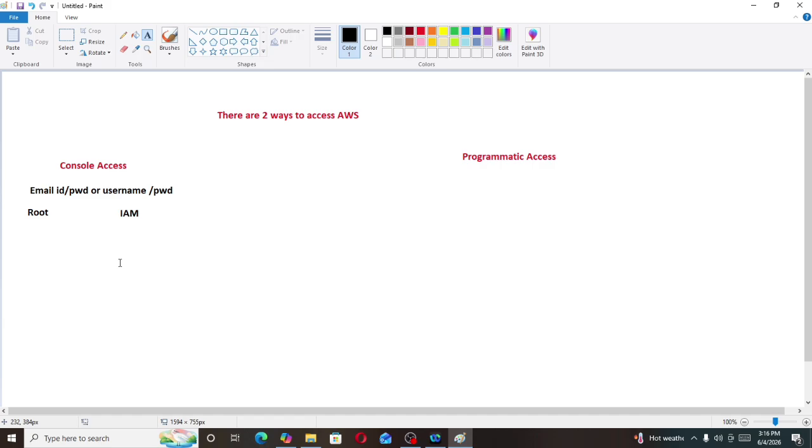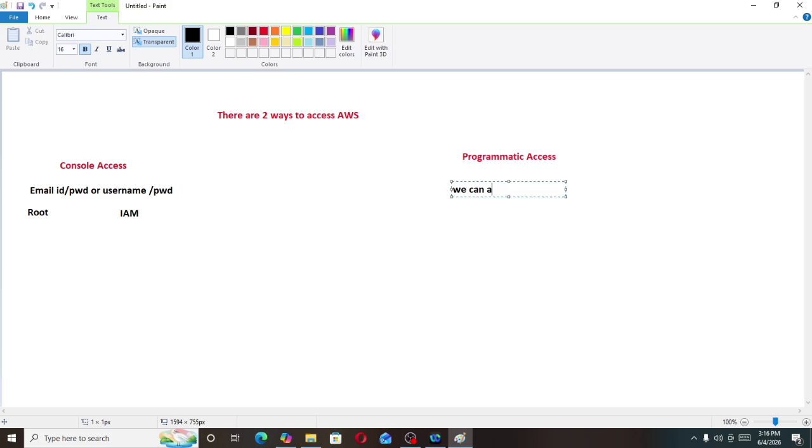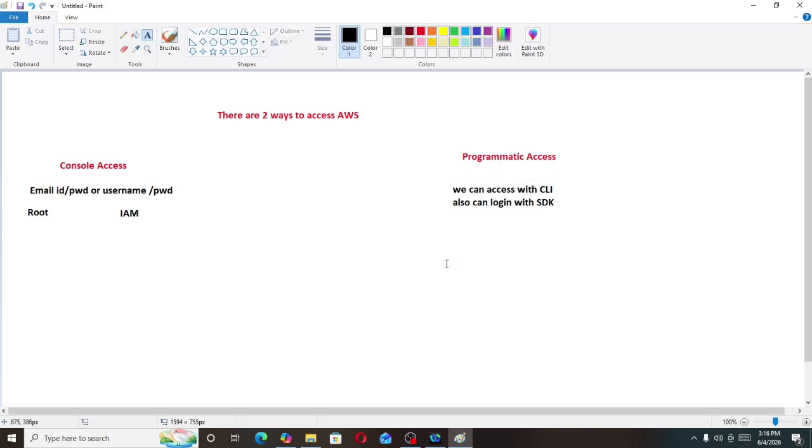Now programmatic access. For programmatic access, we can access with the CLI, command line interface, and we can also log in with the SDK, software development kit.